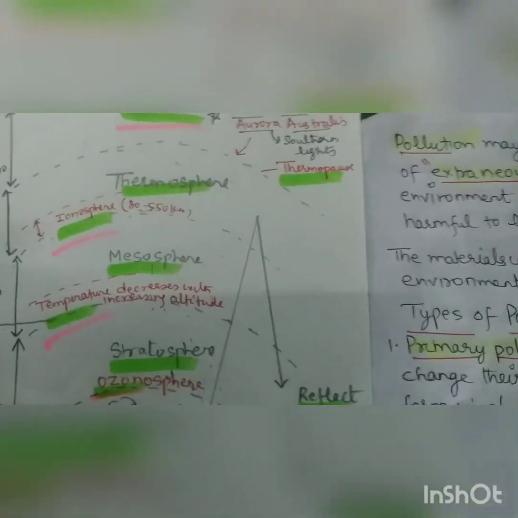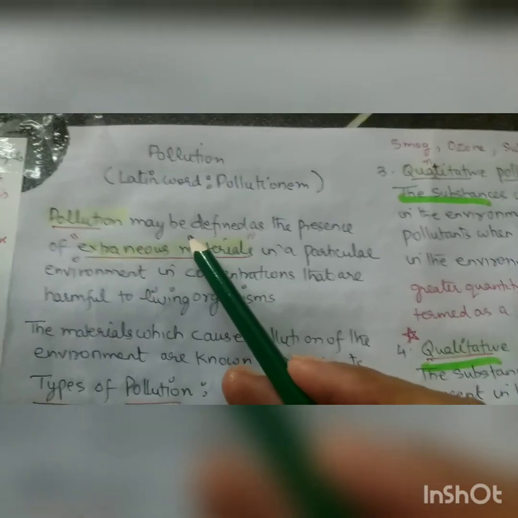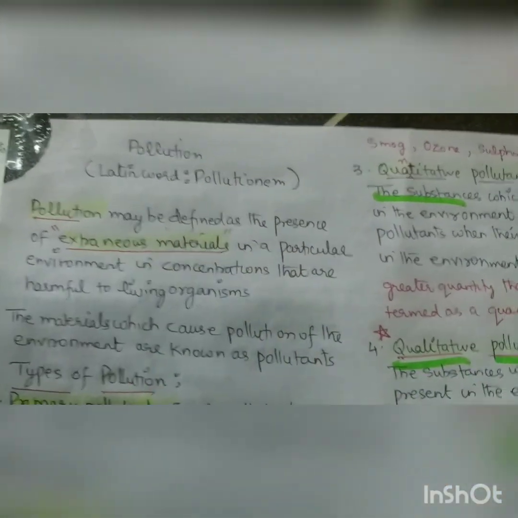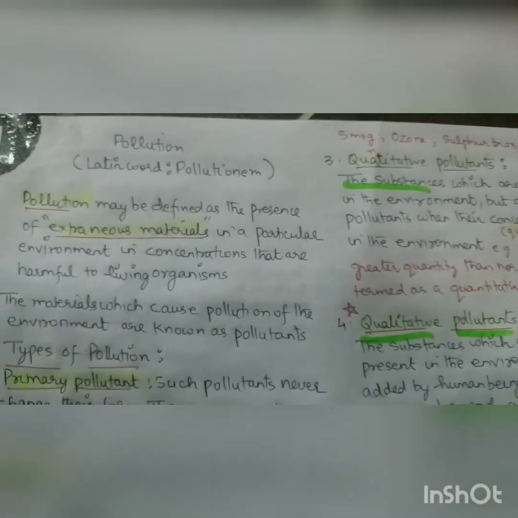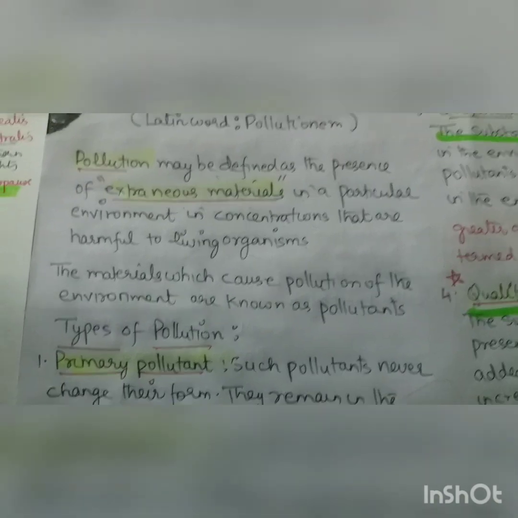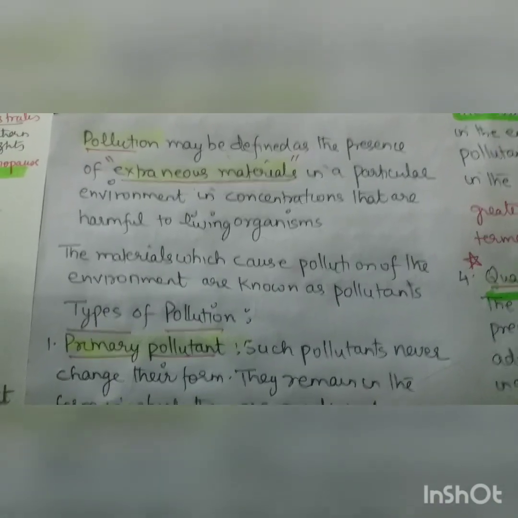I also revised yesterday what is pollution. Pollution is defined as the presence of extraneous material in a particular environment. If it is air pollution, it is the air environment. Tomorrow I will do water pollution, then I will add here the water environment. So the definition will remain the same.